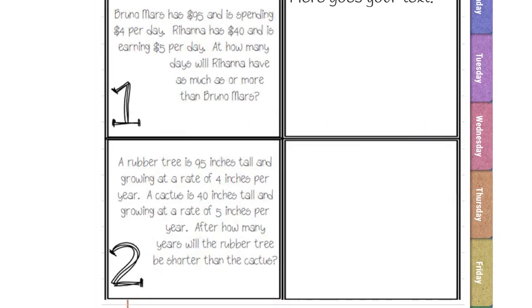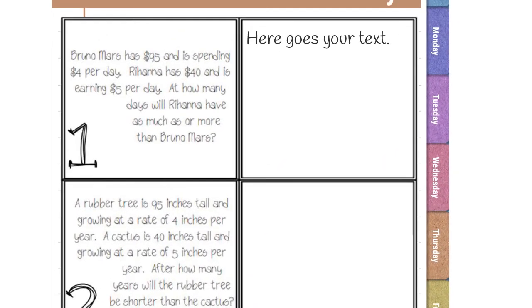Oh, here we go. It says Bruno Mars has $95 and is spending $4 per day. Rihanna has $40 and is earning $5 per day. How many days will Rihanna have as much as or more than Bruno Mars? All right, so let's start with Bruno Mars's equation.